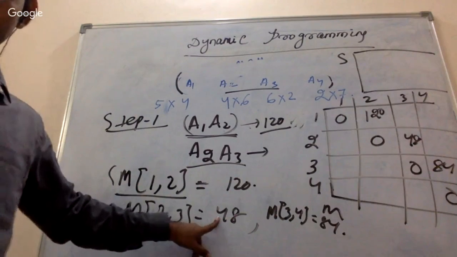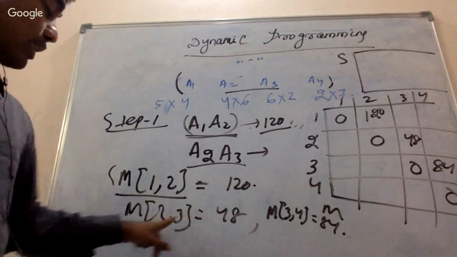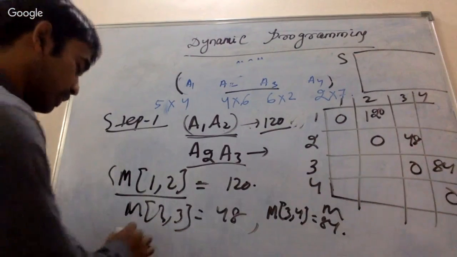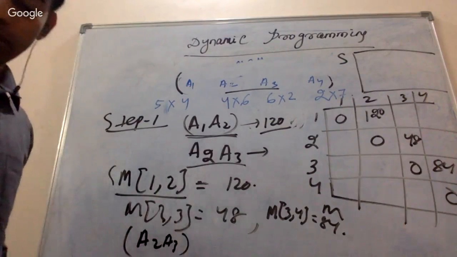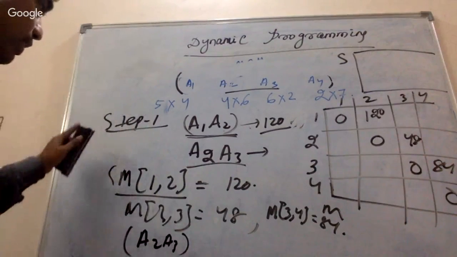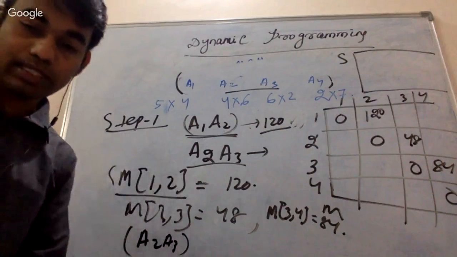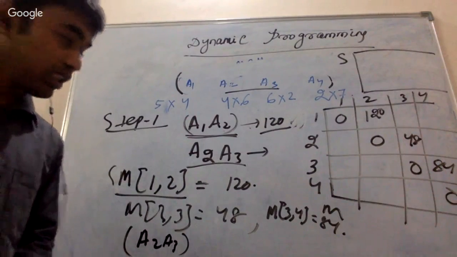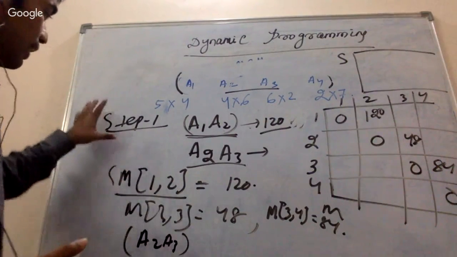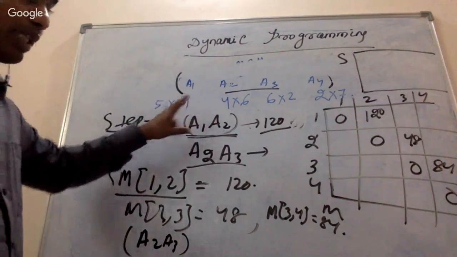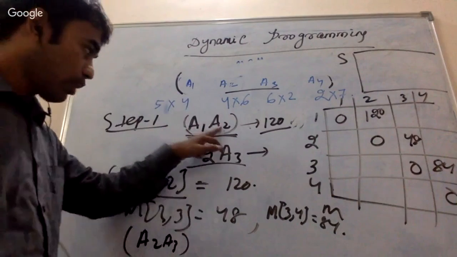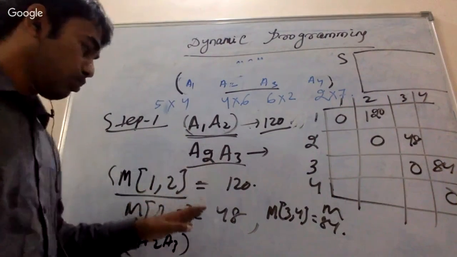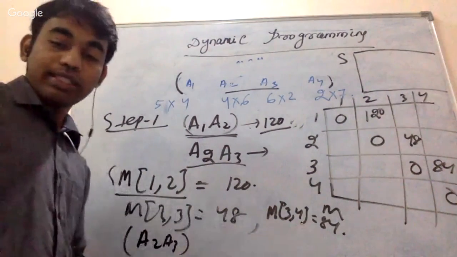48, right? 48 means, what is the A23? A23, this is the minimum one. Okay, so we will update accordingly the S matrix. So this was the step 1 matrix, 48, right? Correct. So this was the step 1 where I am just calculating the pair of matrix. That means A12, A23, A34. So this is the thing.